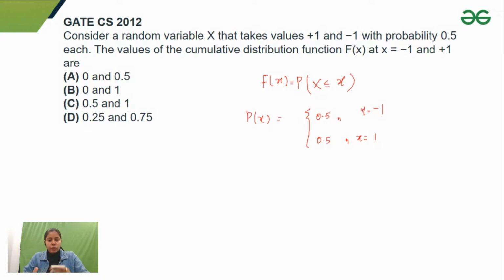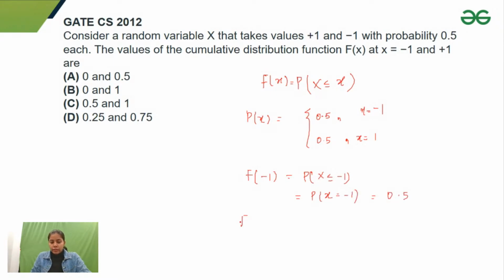Which of the options would be true here? So guys, if I find out capital F value at -1, so probability x is less than or equal to -1. There is no value which is less than, there is only x value which is -1. So it would be 0.5.